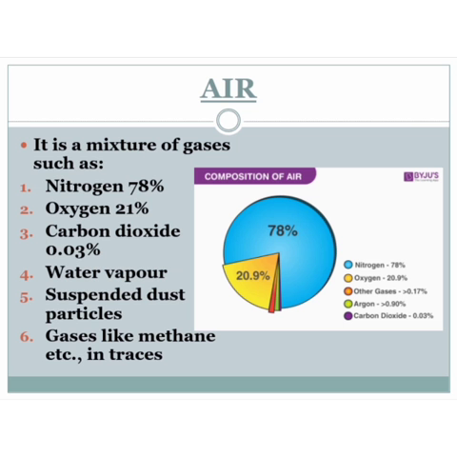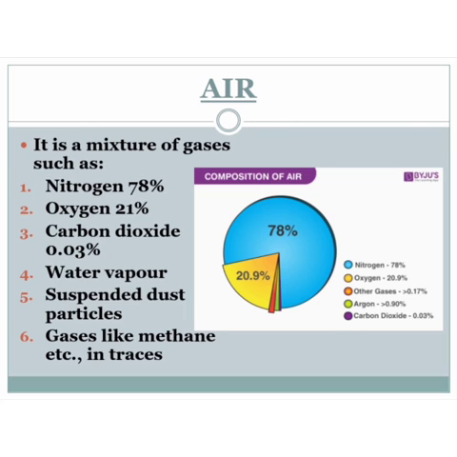So coming to the composition of gases in air. It is a mixture of gases such as nitrogen, which has a quantity of about 78%, oxygen 21%, carbon dioxide 0.03%, and other gaseous particles such as water vapor, suspended dust particles and gases like methane, which will be in minute traces.